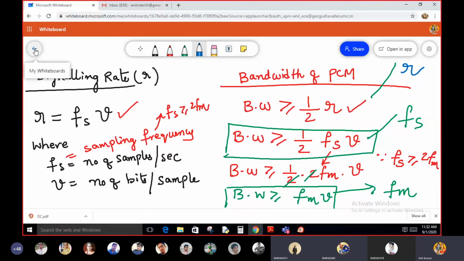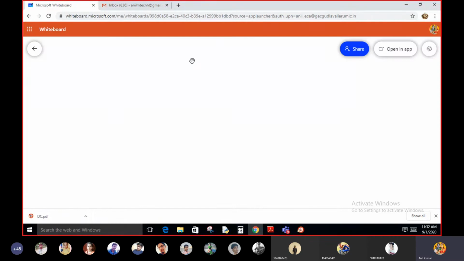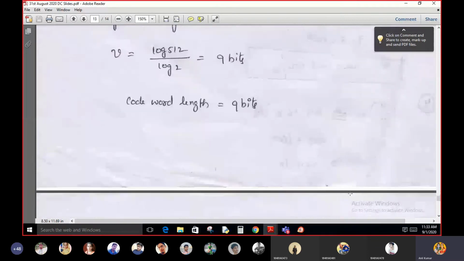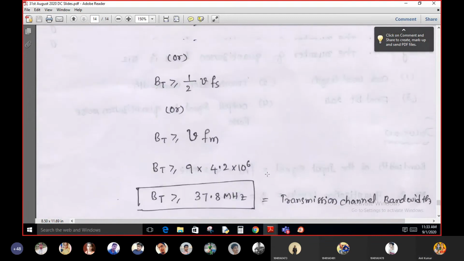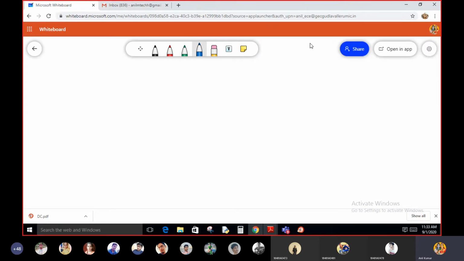Everyone, please look at this one. You need to remember all these formulas. Formulas are very important to solve any problem. Now, in the problem itself, the shape of the signal is given or not? Please carefully look at the signal. Already I told you, if the input signal shape is given, then there is one set of formulas. If the input signal shape is not given, there is another set of formulas.